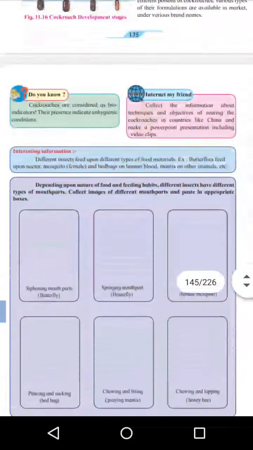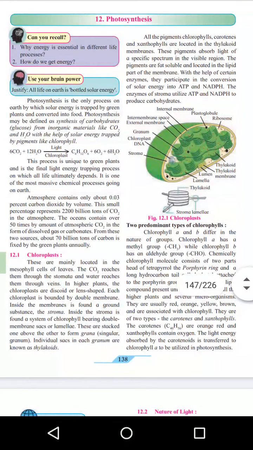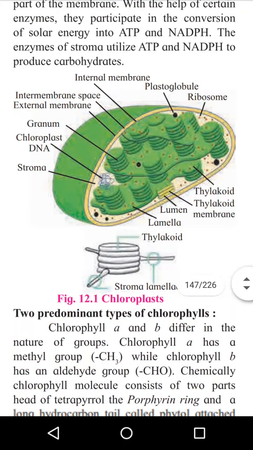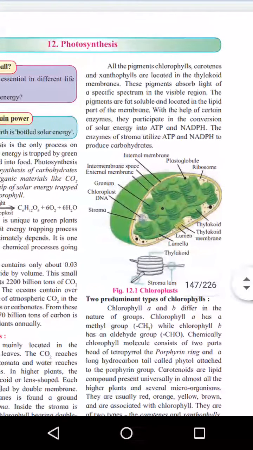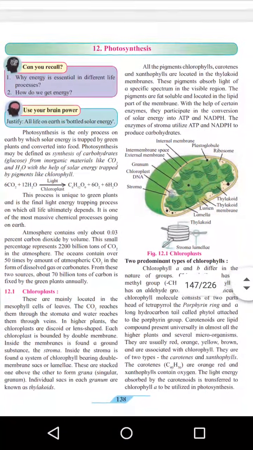Then the next topic is topic number 12, photosynthesis. Photosynthesis is the process in which food material is formed, in the form of glucose. All the living world on this planet exists because of these tiny cell organelles, the chloroplasts. Just imagine if all the chloroplasts on our planet vanished, what would happen?